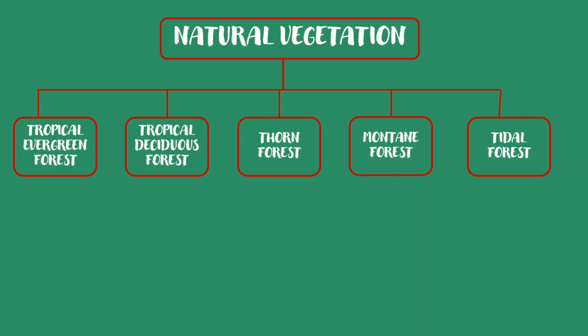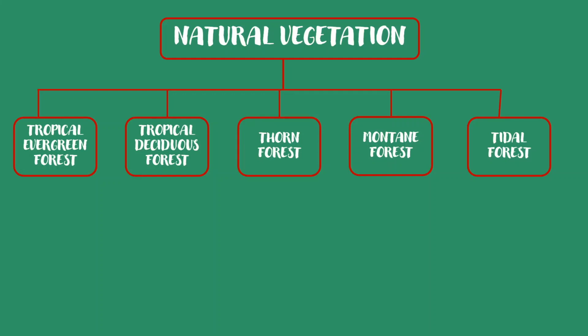So we have divided it into five types of natural vegetation. The first one is tropical evergreen forest. The second one is tropical deciduous forest. Third is the thorn forest, then montane forest, and the tidal forest.